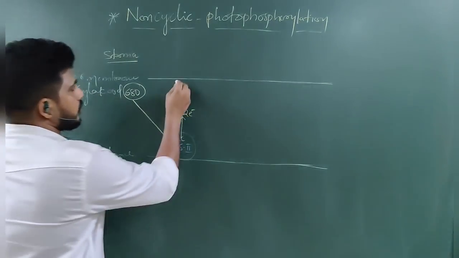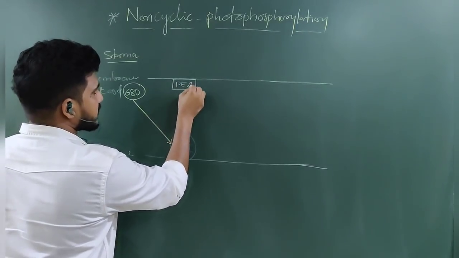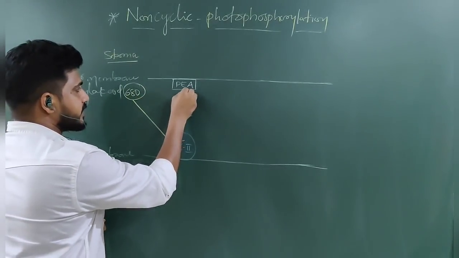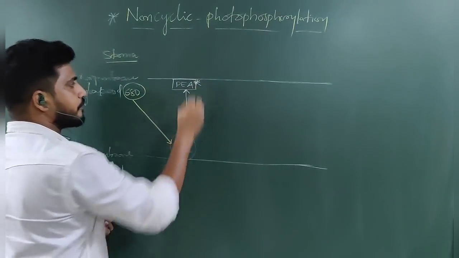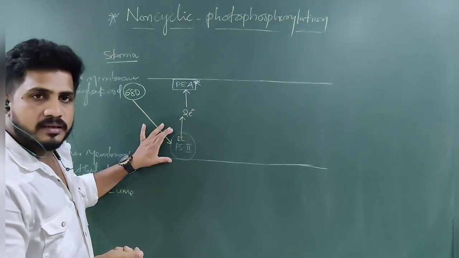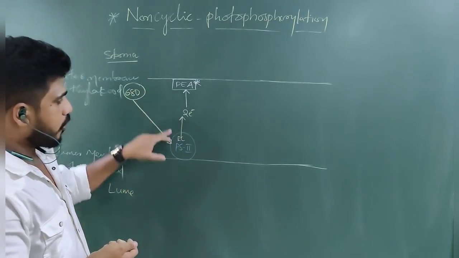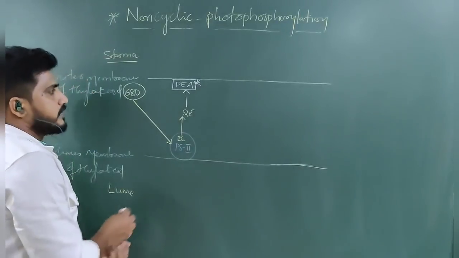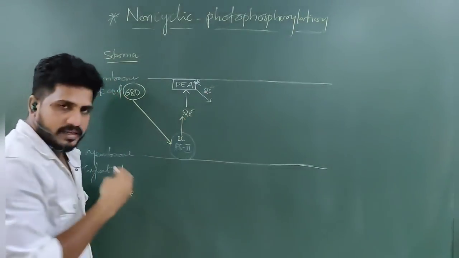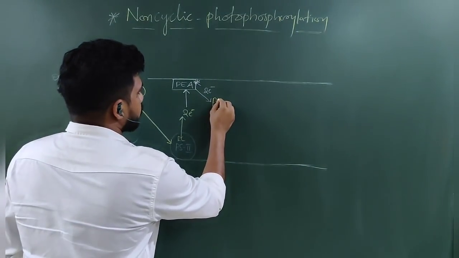These 2 electrons are received by the primary electron acceptor, which is present at the outer membrane. When it receives them, it will be excited. The photosystem means reaction center plus primary electron acceptor, all together is called the photosystem. Then it is able to transfer the 2 electrons, after exciting, to the plastoquinone.